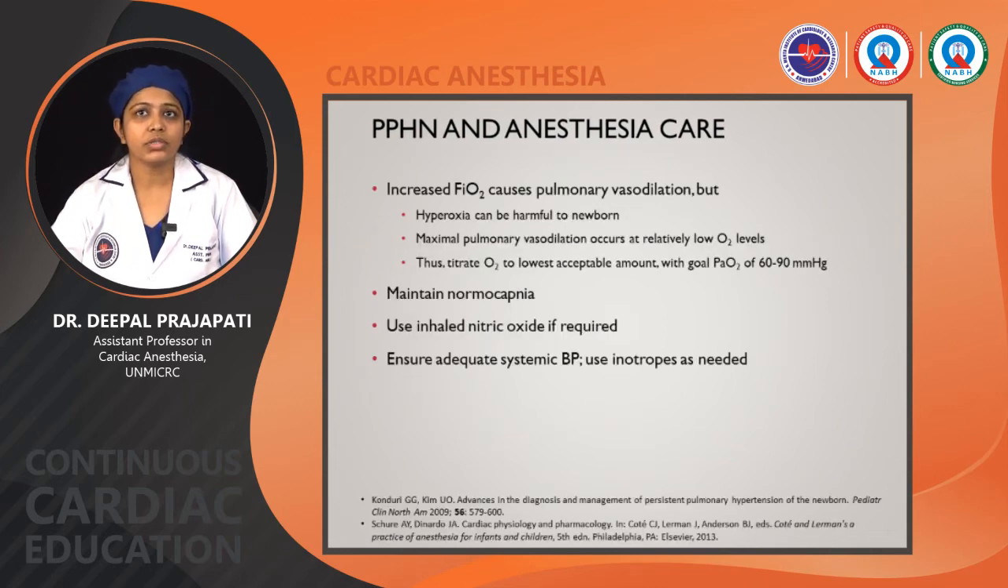Increased FiO2 causes pulmonary vasodilatation, but hyperoxia can be harmful to the newborn. Maximal pulmonary vasodilatation occurs at relatively low oxygen levels. Thus, titrate oxygen to the lowest acceptable amount with a goal of PaO2 of 60 to 90 mm of mercury. Maintain normocapnia, use inhaled nitric oxide if required, ensure adequate systemic blood pressure, and for that use inotropes as needed.